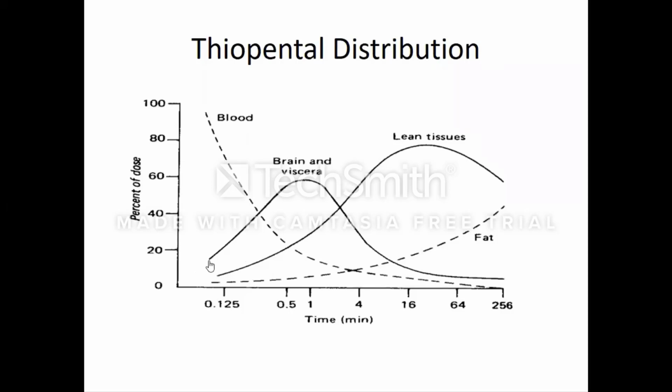The first peak is when the drug just enters and starts moving into the brain. And the second peak is the one when the concentration from the brain begins to decline and then it begins to increase in the blood and is being taken up by the lean tissues. So this is the characteristic feature of thiopental, that it produces a biphasic response. And that is what is the redistribution phenomenon of thiopental.